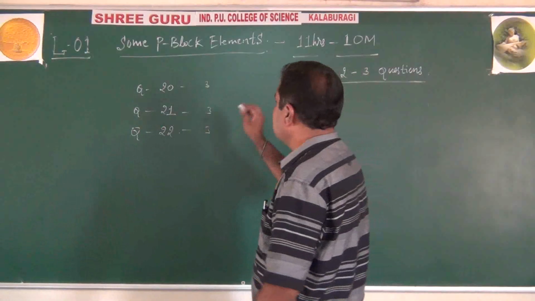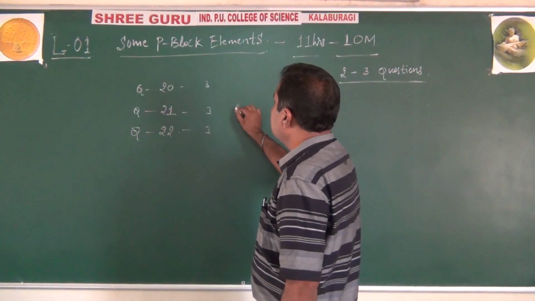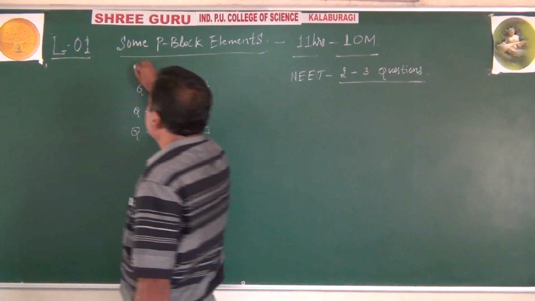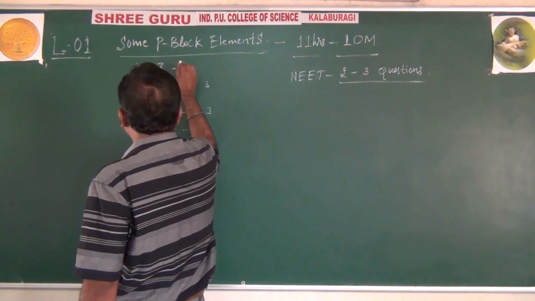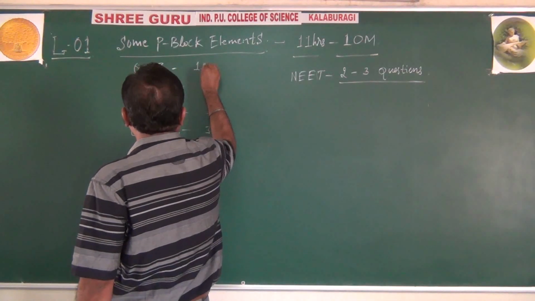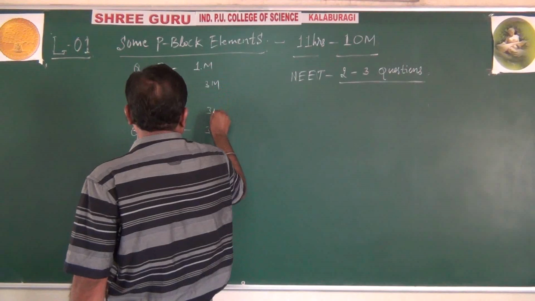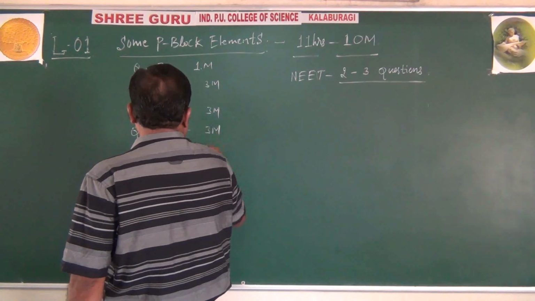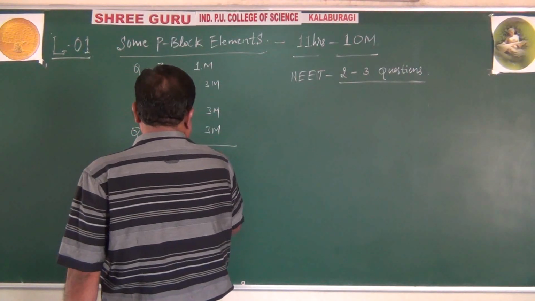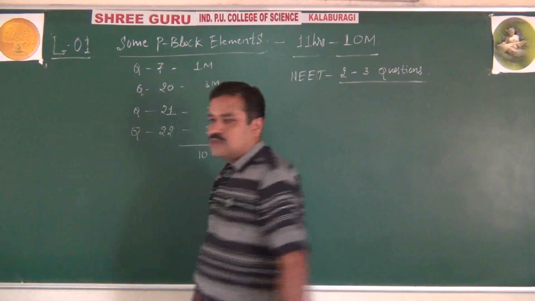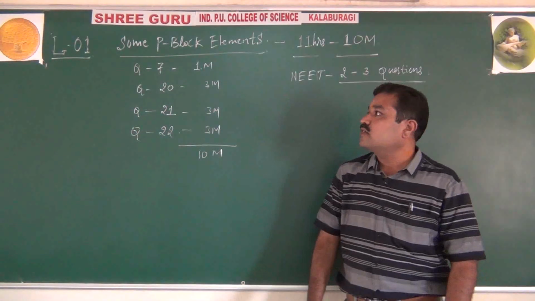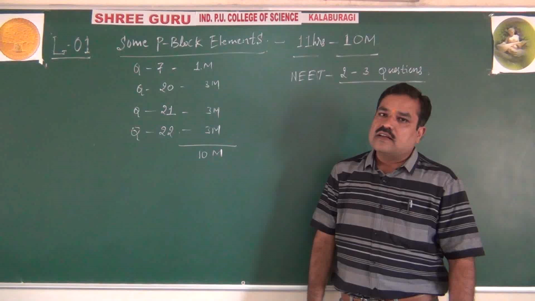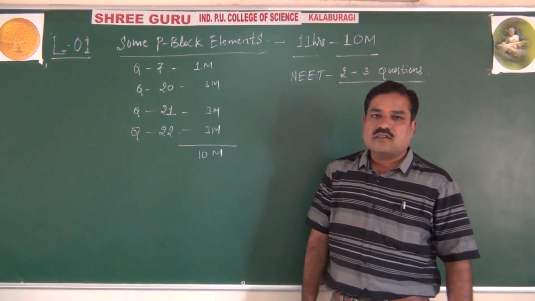Then we will have a 1 mark question, question number 7, carrying 1 mark. So 1 mark, 3 marks, 3 marks, 3 marks, total 10 marks. Definitely, question number 7 is asked from this chapter only.